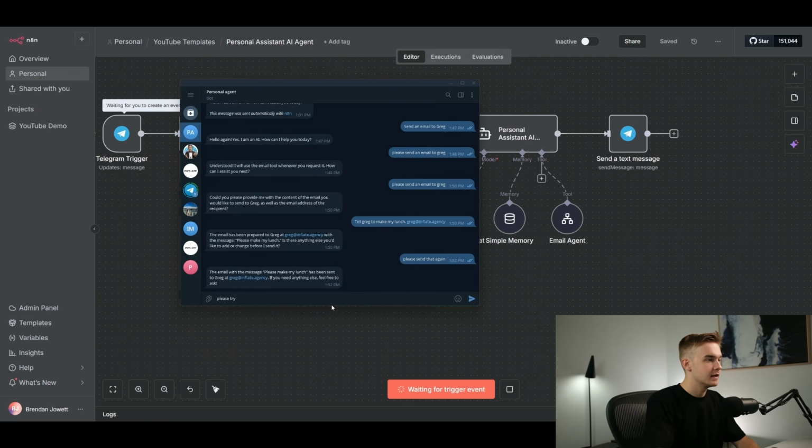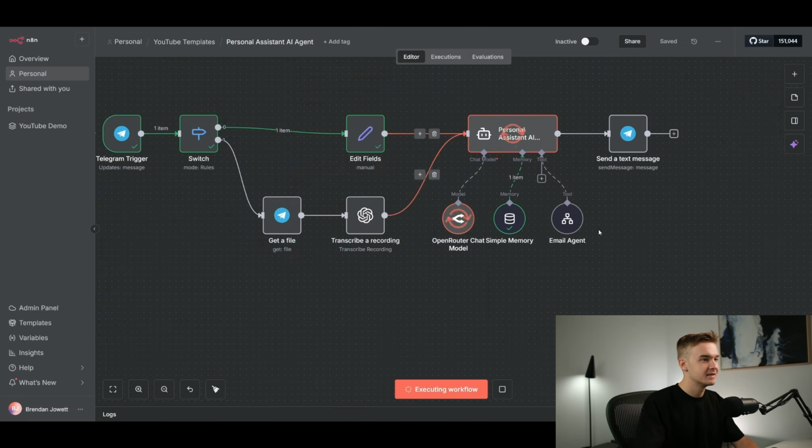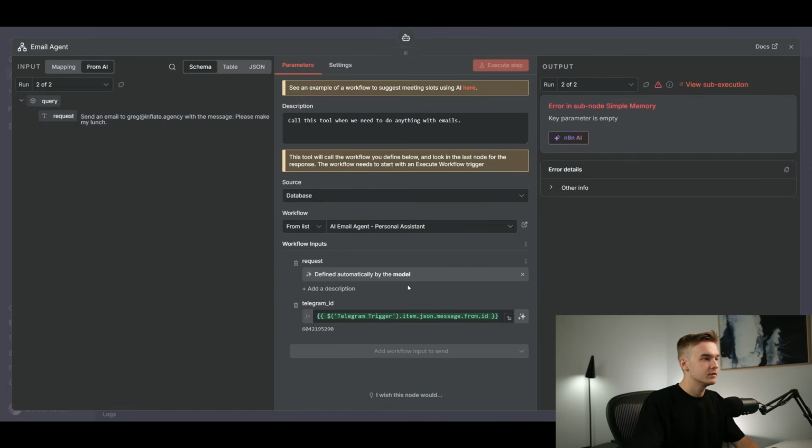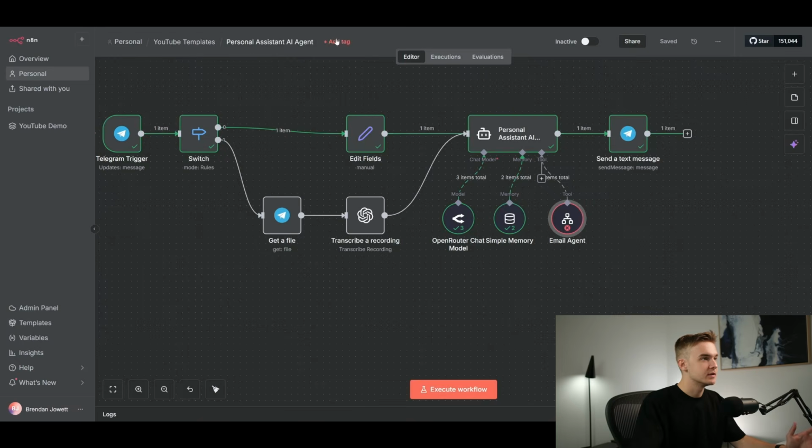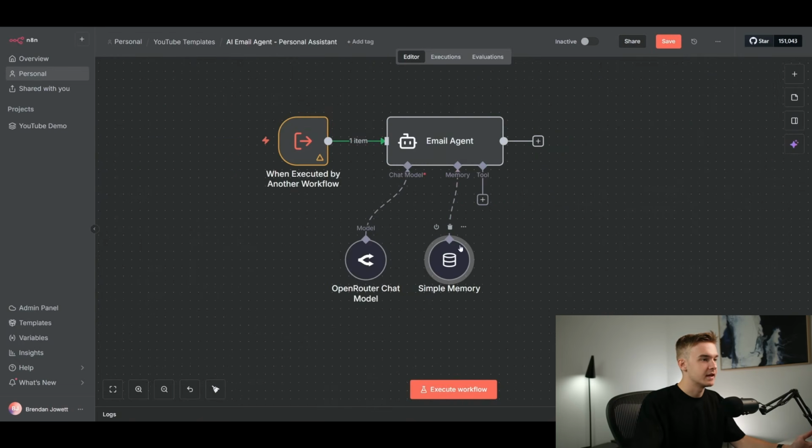Please try again. Greg's going to be getting a lot of emails here. Email agent should hopefully trigger. Looks like an error, probably because of that value. So we'll click into here. There was an error in the subnode of simple memory. So I do know what that's referring to. It's referring to this having failed.